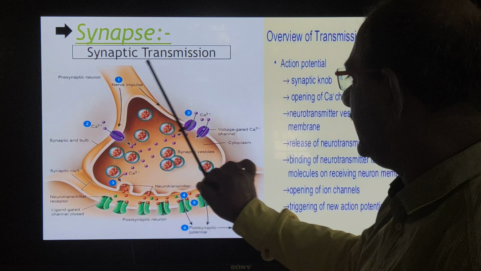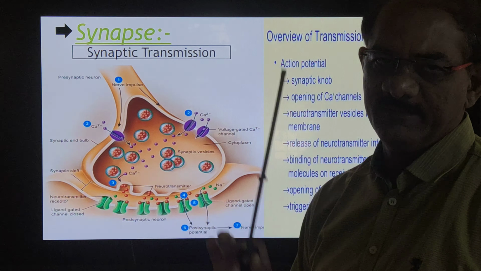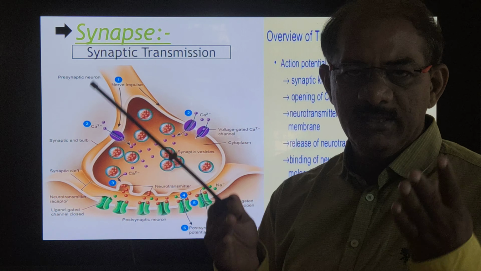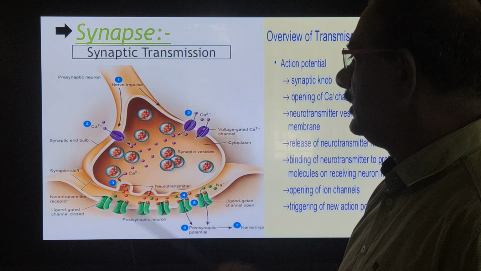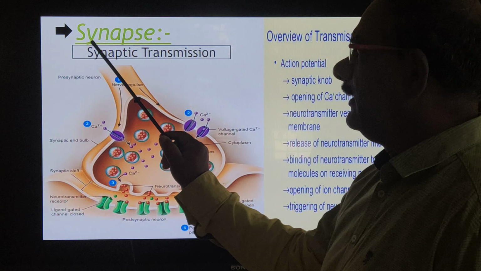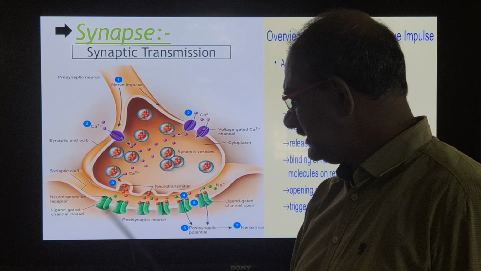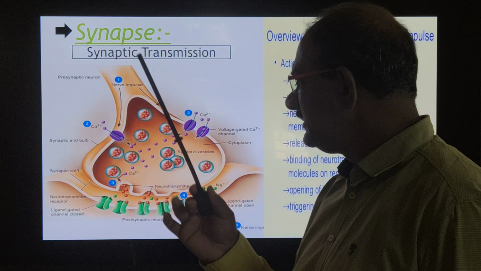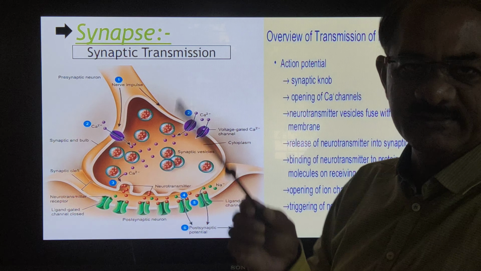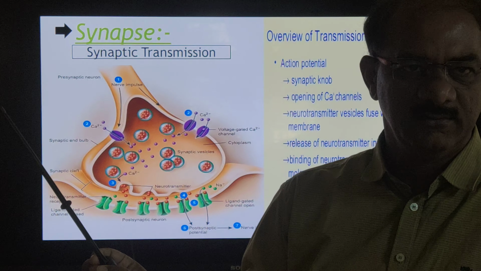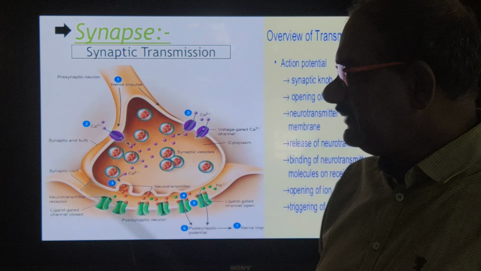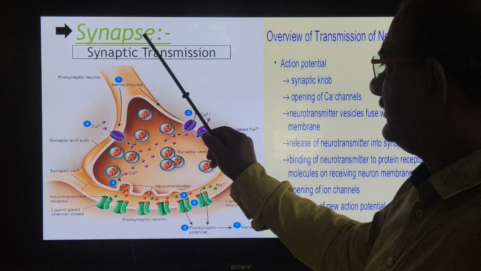Such labels are present in this diagram. So one by one, each part is studied. The first one, synapse, is already studied. Synapse means a gap between two neurons. This is clear. That junction or gap is the synapse.